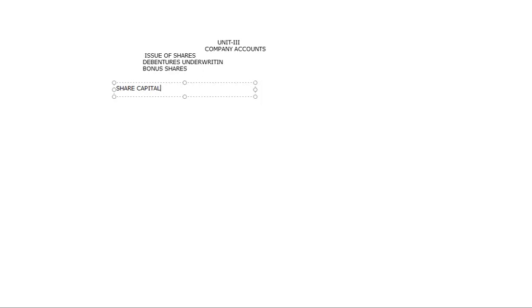Now comes the company's accounts. Company's accounts is the one wherein the company is going to be started in a broader concept, and it is going to come under the Act of 1956. The latest act is the Companies Act of 2013. Whatever organization is registered under the Companies Act will be called a company, a joint stock company or a company.